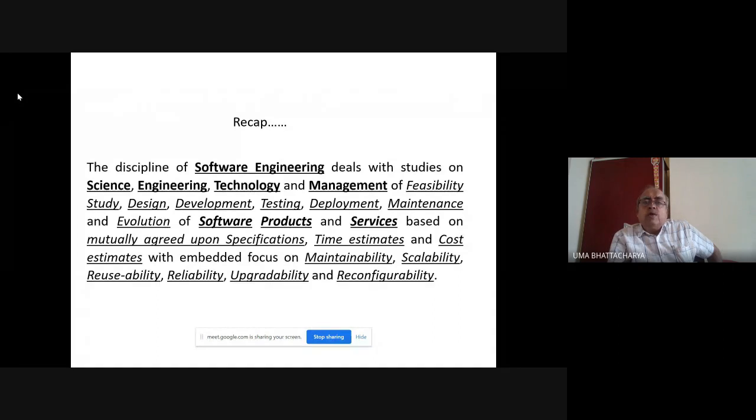Out of this, we have already discussed in details about the relevance of software engineering in the context of words like science, engineering, technology, and management. We have also discussed in details on evolution of software products. In the passing, we have mentioned the difference between software products and services. Probably we'll take it up again later on. Feasibility study also we have discussed a bit. Now, design, development,